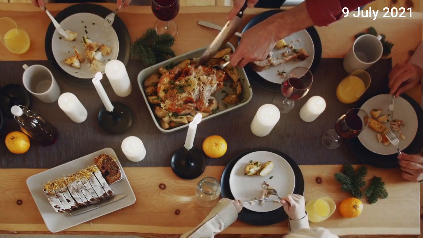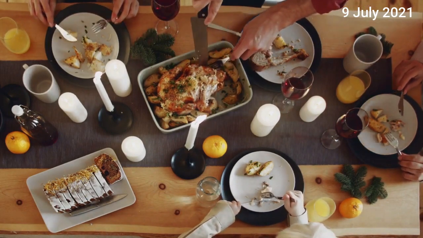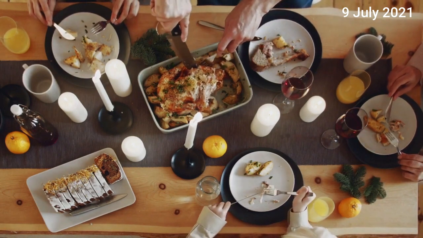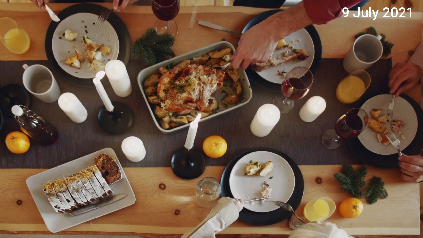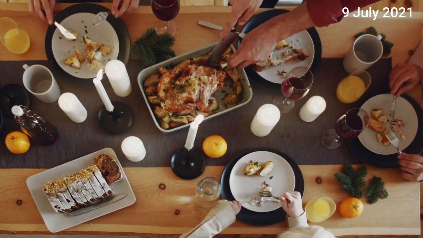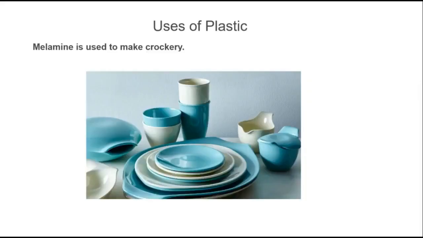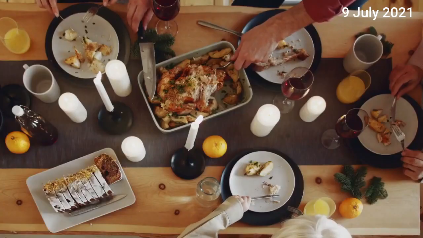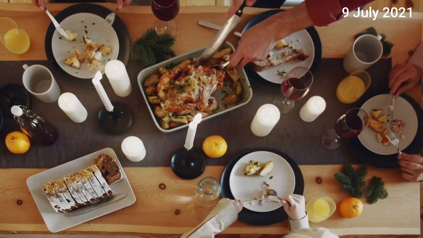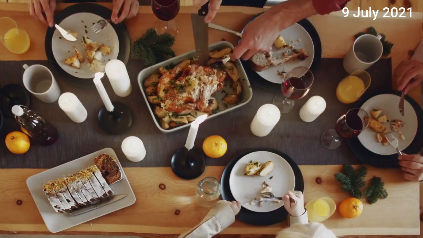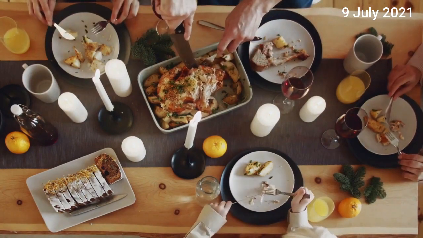One more plastic is called melamine. This material is used in crockery. Why? Because they are unbreakable, fire resistant, means they tolerate heat better than any other plastics, and therefore it is used to make crockery that can hold hot liquids or dishes served in it.